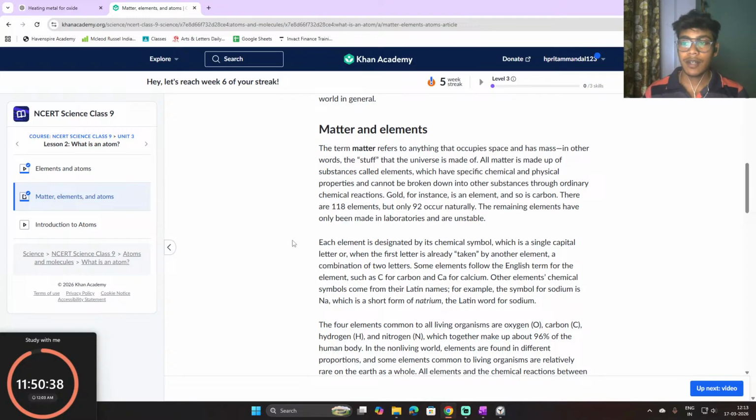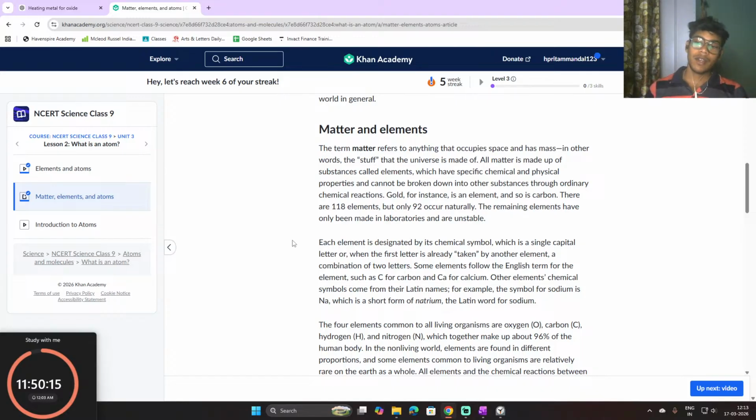In other words, it is the stuff that the universe is made of. All matter is made up of substances called elements, which have specific chemical and physical properties and cannot be broken down into other substances through ordinary chemical reactions. So gold, for instance, is an element, and so is carbon.